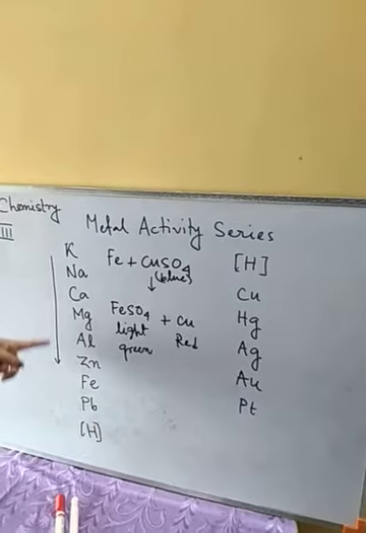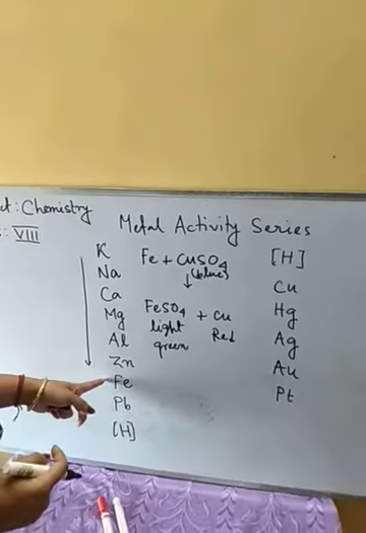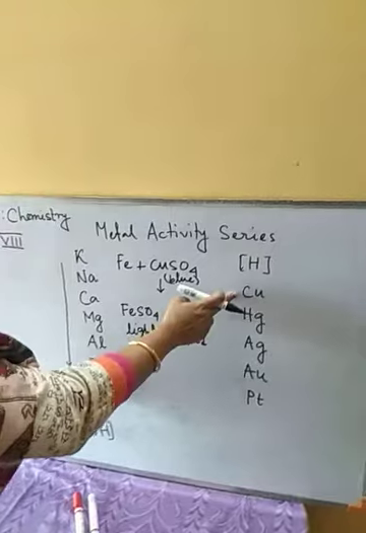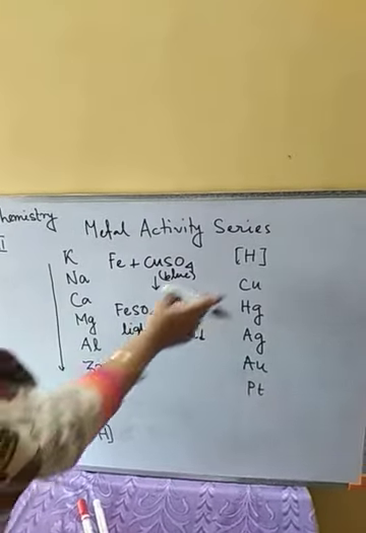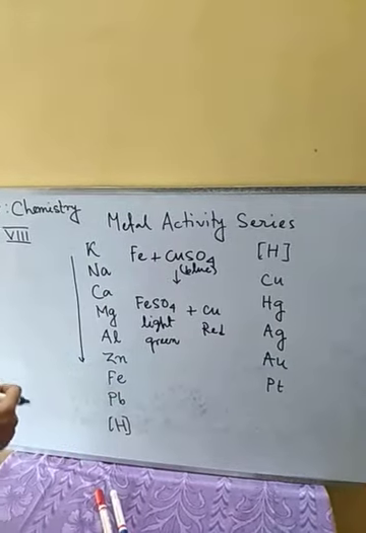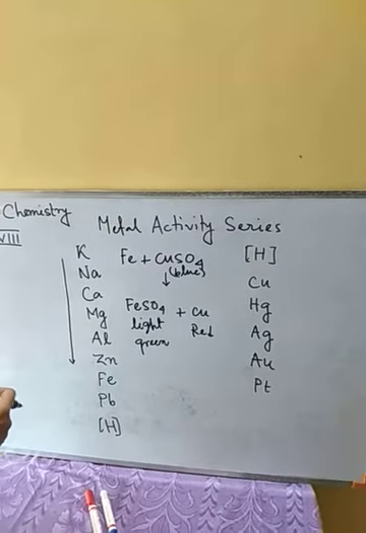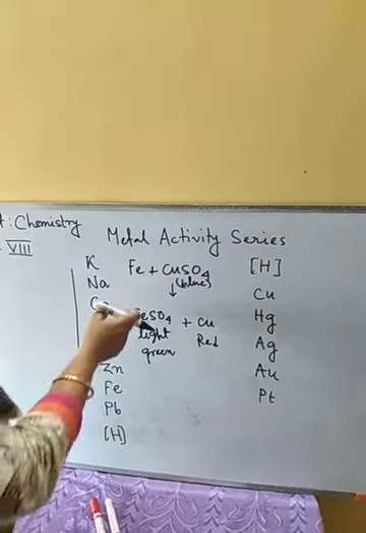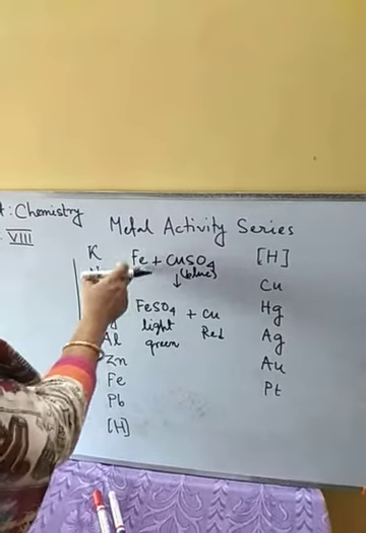See, in the metal activity series, iron is at a higher position than copper. That means iron is more active than copper. That's why the tendency to form the ion will be more in iron than copper, so iron will replace copper.